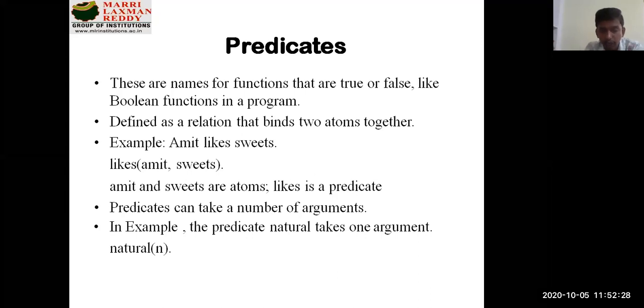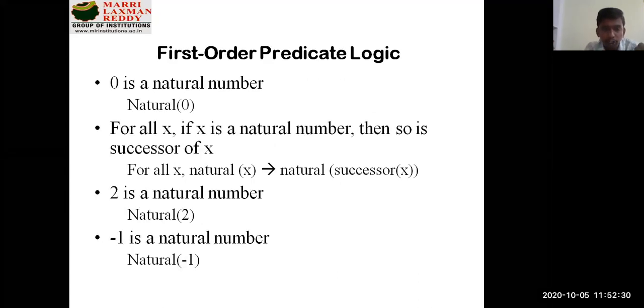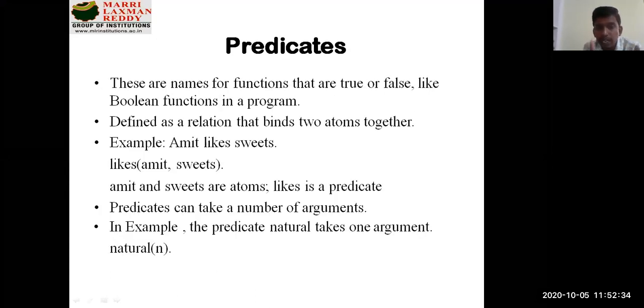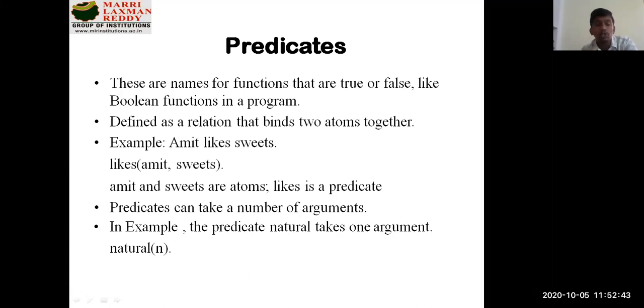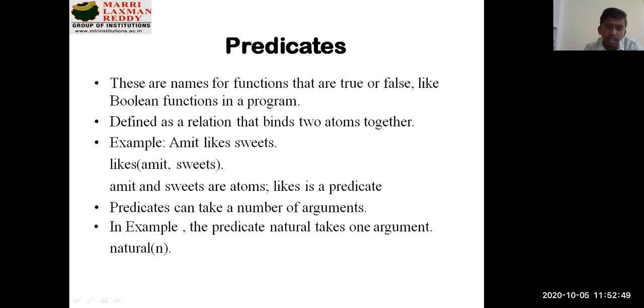You have seen a predicate taking only one argument, like natural of 0. But here you can see likes of Amit comma sweets. If a sentence is much bigger and conveys other meaning, there can be n arguments as part of your predicate. In the example, the predicate natural takes one argument, natural of n. The predicate likes of Amit comma sweets